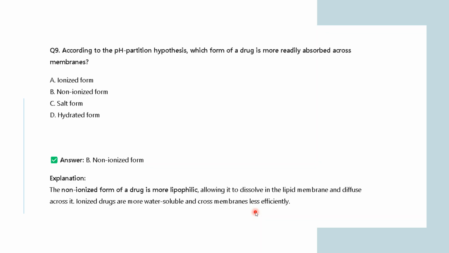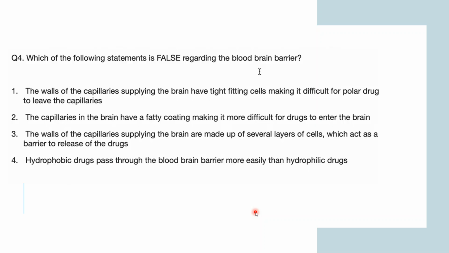So I hope it is clear to all of you why these non-ionized forms are better behaved while talking about the crossing of cell membranes. Going to another question.